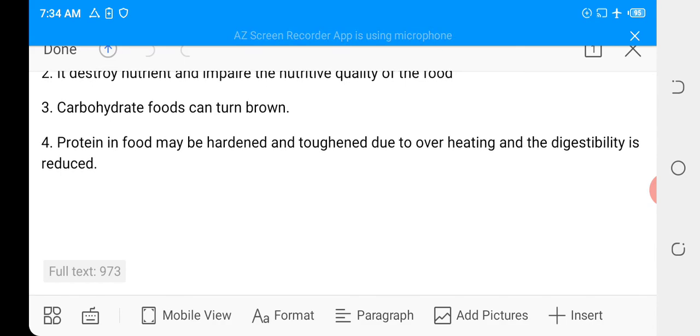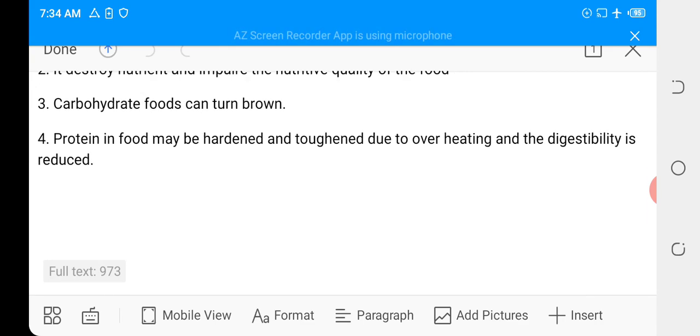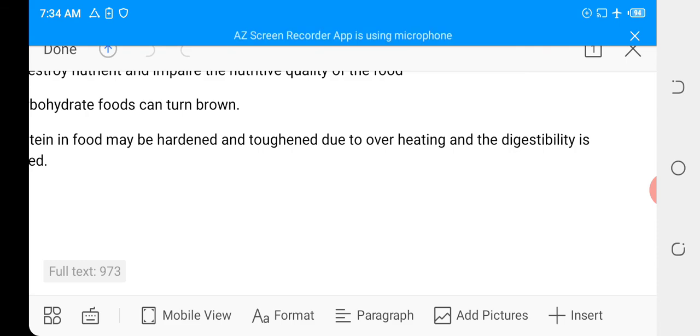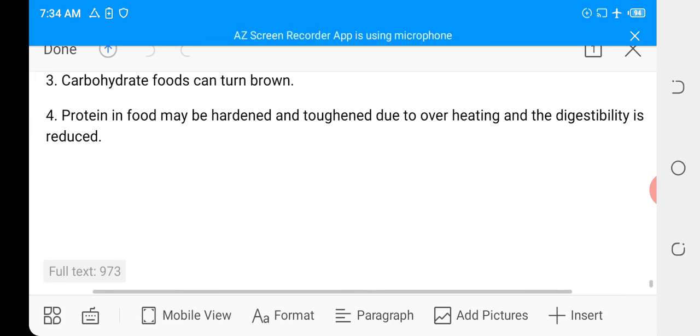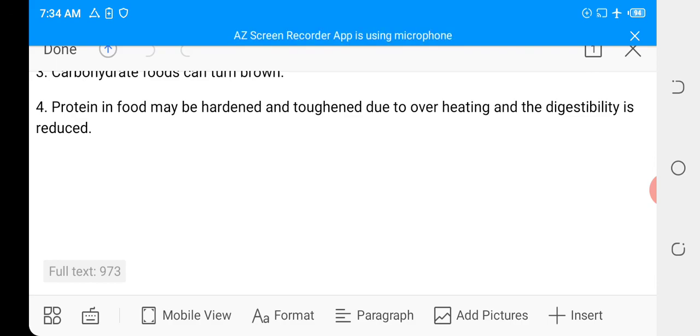The protein in the food can be hardened, just like in boiled egg. The protein in the egg can get very hard. We have soft boiled egg and we have hard boiled egg. The protein present in the food can be hardened and toughened, and this is due to overheating. When you keep heating that particular food, it gets toughened and hardened, and this leads to digestibility being reduced or very slow.